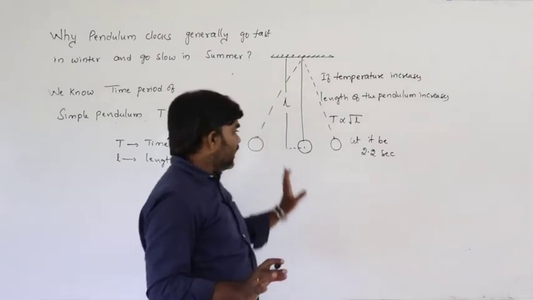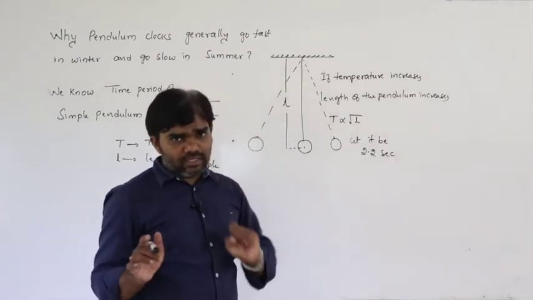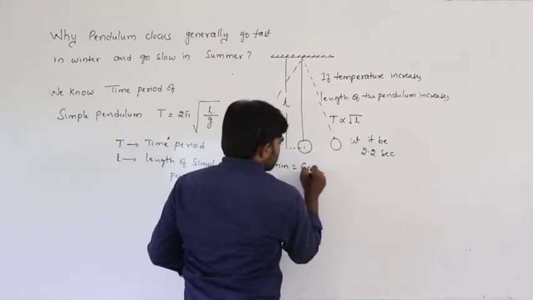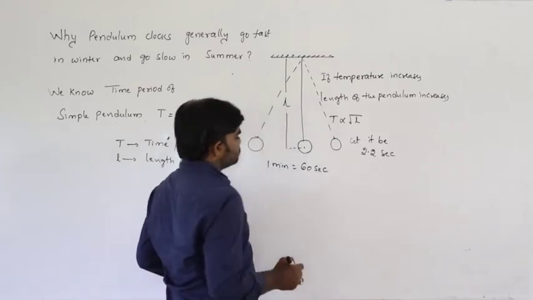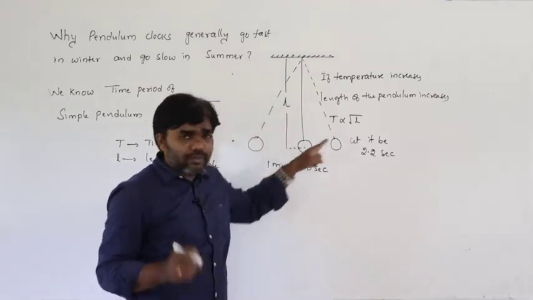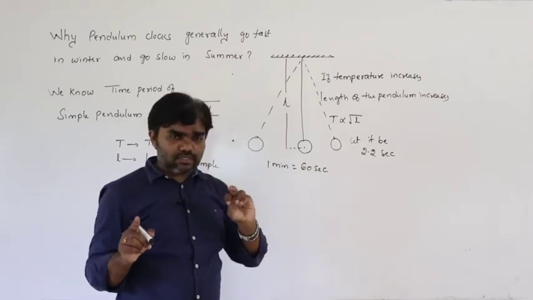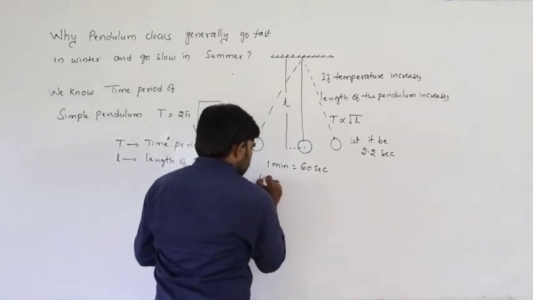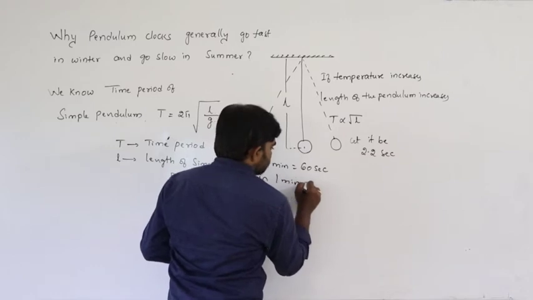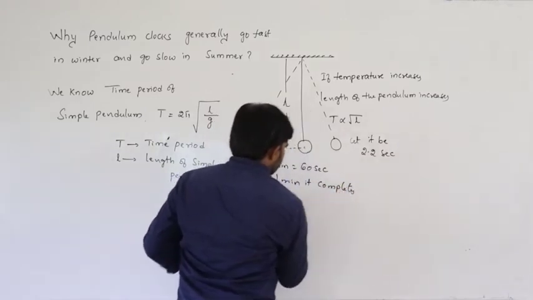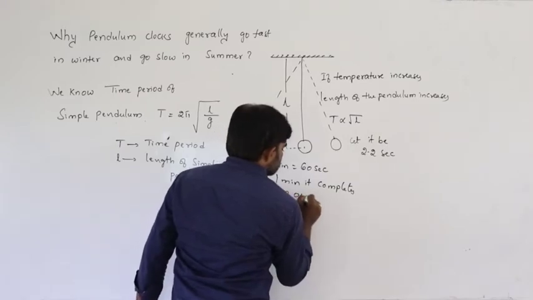Now, 1 minute means 60 seconds. Here the time taken to complete one oscillation at normal temperature is 2 seconds. So that means in 1 minute it completes 30 oscillations.